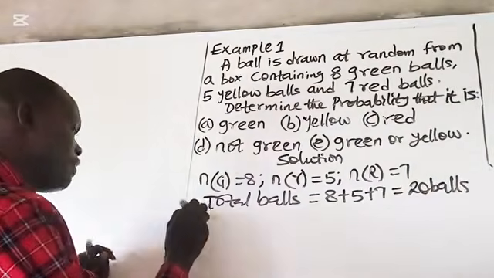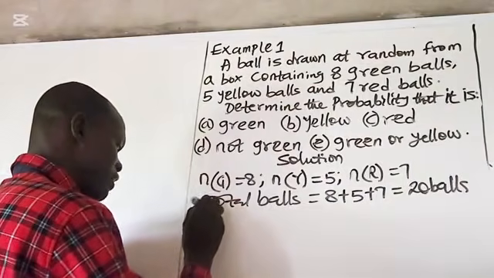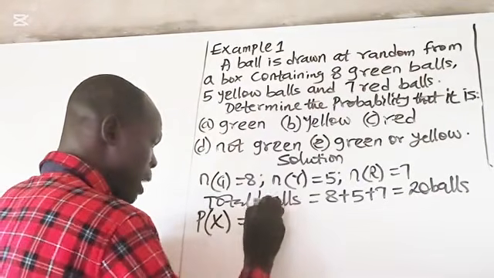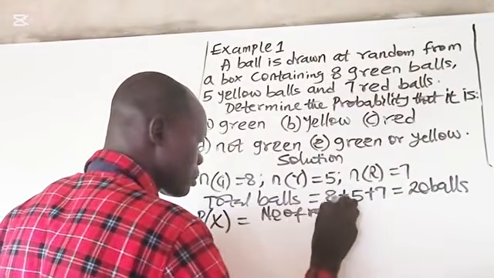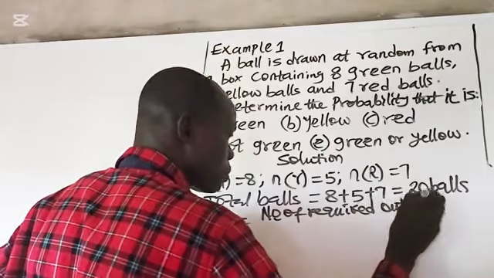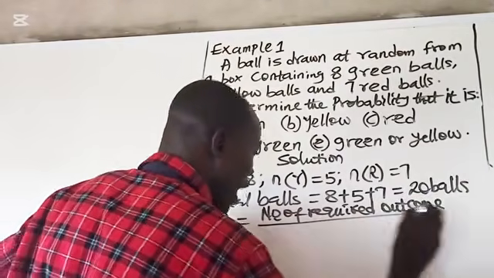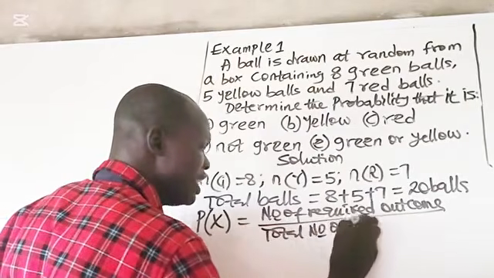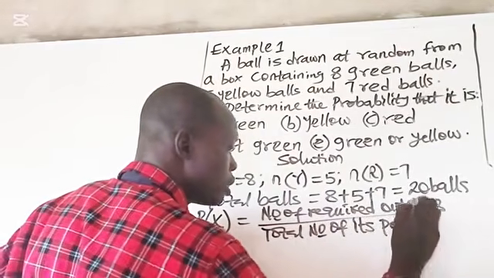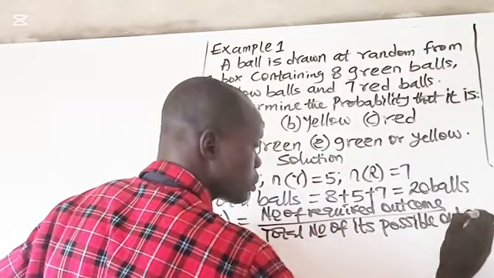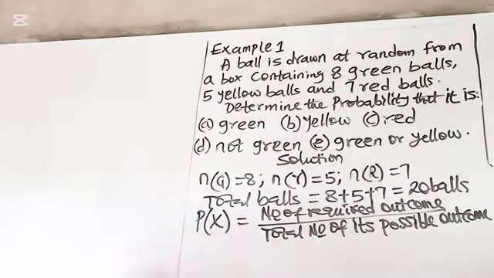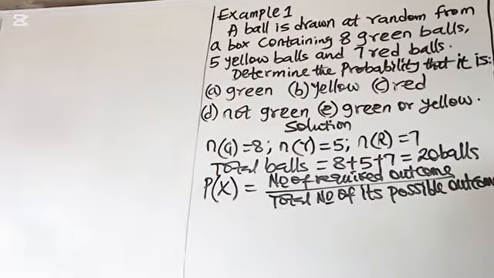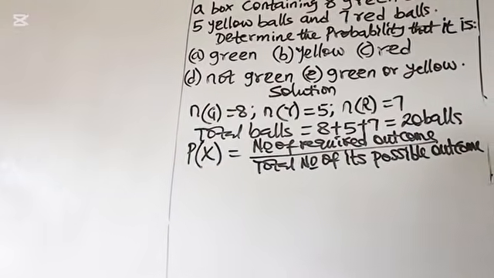Remember, probability of an event to happen. Let's say the event is X. The formula is number of required outcome over total number of its possible outcomes. Number of required outcome over total number of its possible outcome.